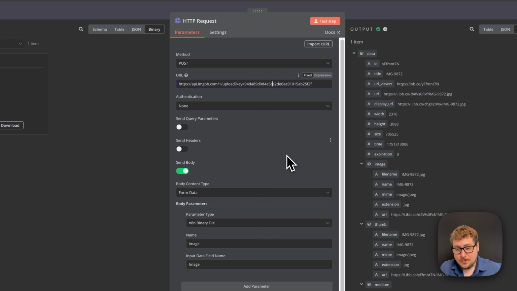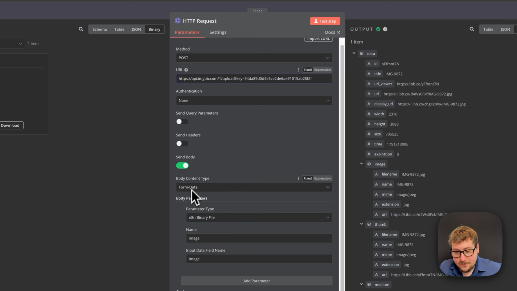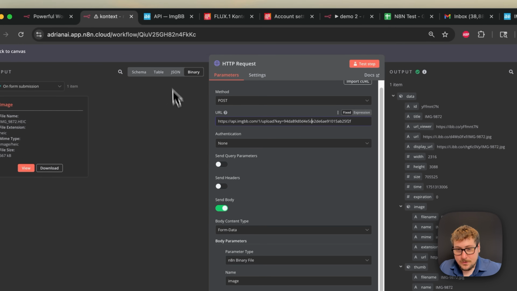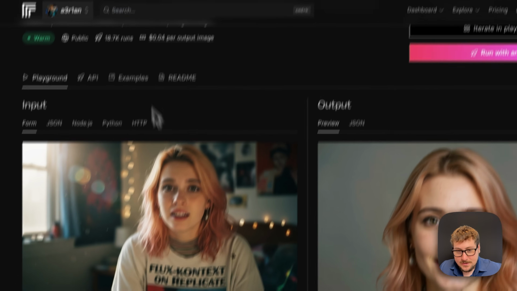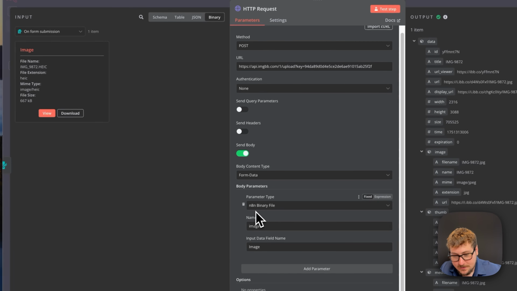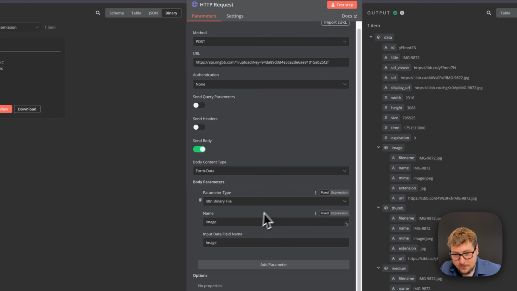And then here's the important part that I'm going to teach you on this. We have body content type form data, and here's the big thing. We need to upload this actual binary file that we have right here, because as of right now it just exists on N8N and it doesn't exist on the open internet. And for this API to work, we need to get an actual version that it can access. So as you can see right here, we're sending a body form data type. Then over here we have N8N binary file. So that's going to be this binary file we have.